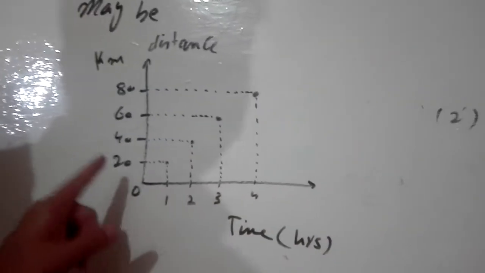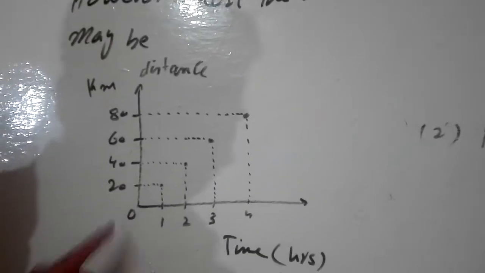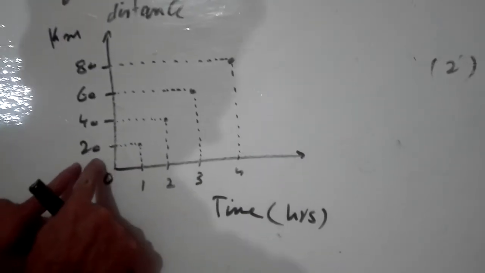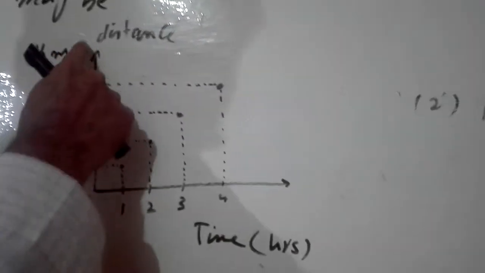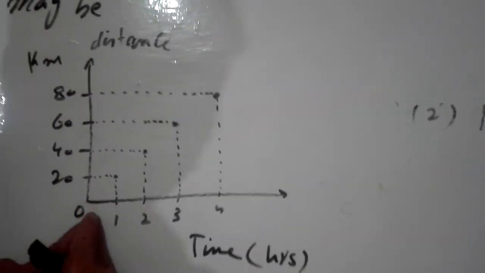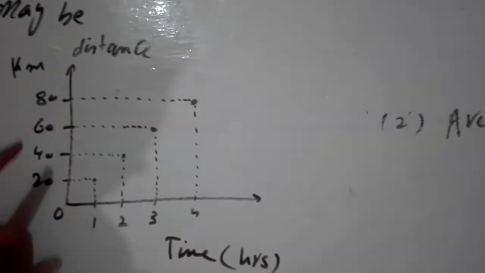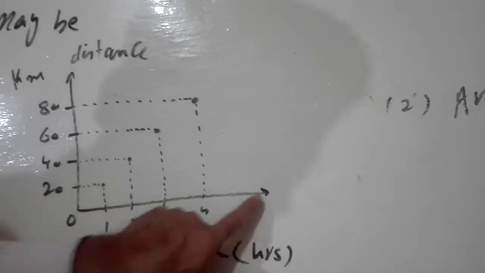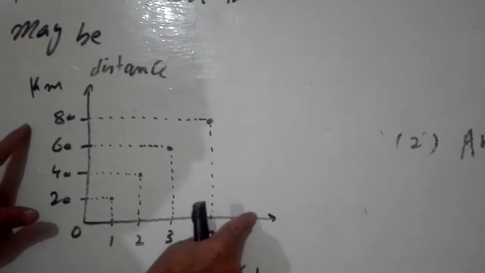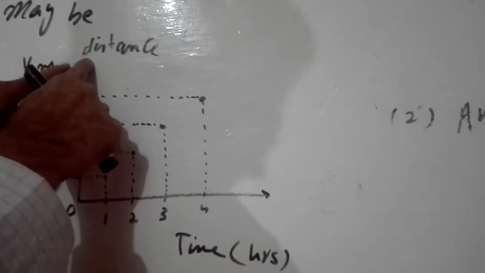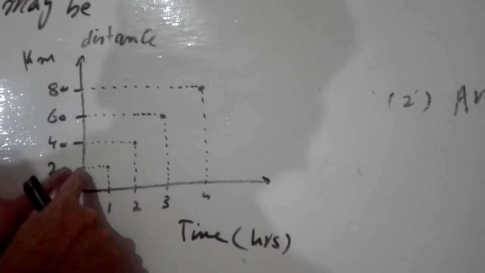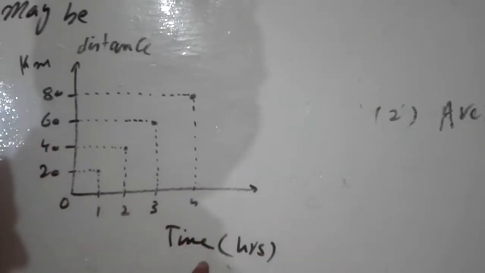Suppose there is a train, and that train moves some distance, and we take the distance on the vertical axis. This is the vertical axis, the y axis, and time on the x axis. First of all, I have labeled this graph as a speed time graph. I will explain it to you in the next topic. Here I have taken the distance on the vertical axis, and on the x axis I have taken the time.